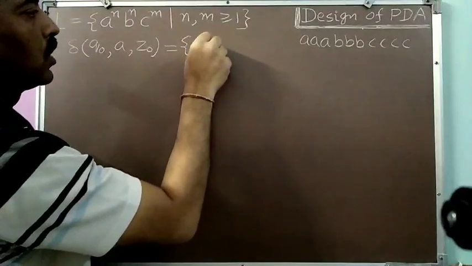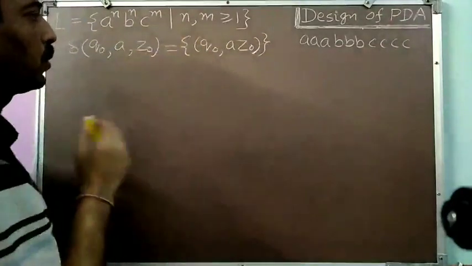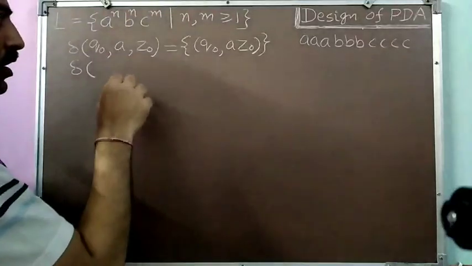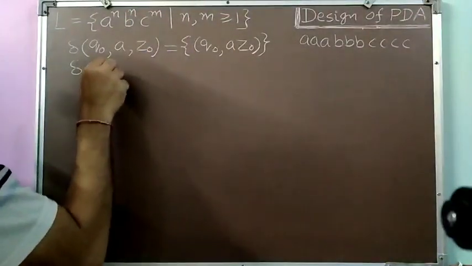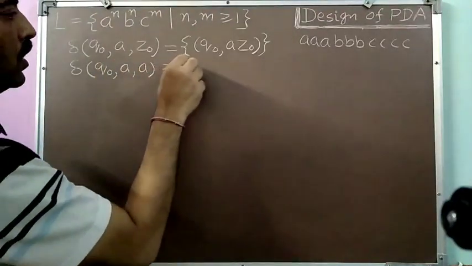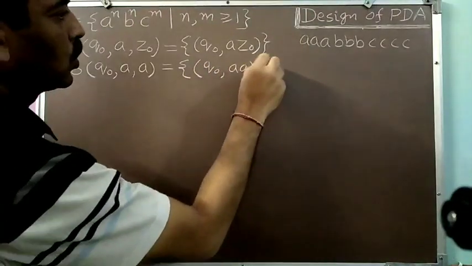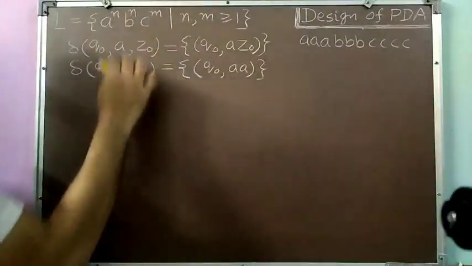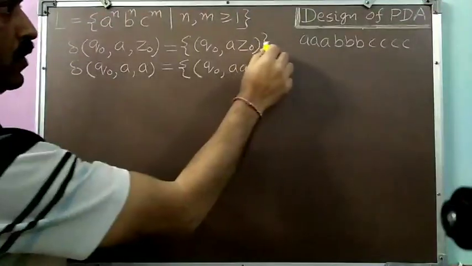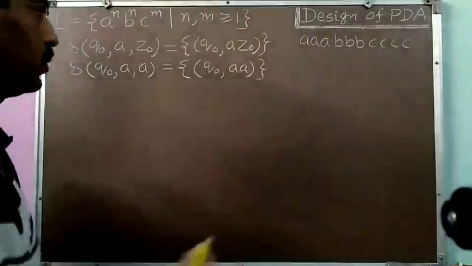So it will be Q0, A, Z0. Now A will be on the top of the pushdown store. First A has been pushed. So now I will be pushing second and subsequent A's. So Q0, A and A. Q0, A. So through these two lines, I can push any number of A's which I am getting from the input. So this will push first A, and this transition will push second and subsequent A's.